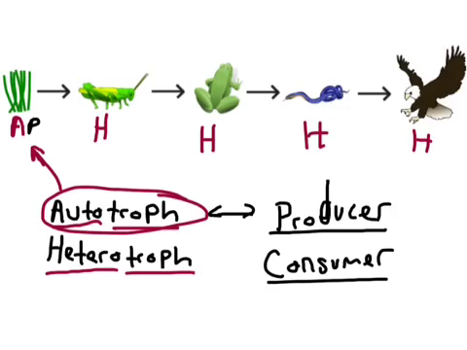The only difference is that when we mark our consumers, we mark what level they are. So we have first, second, third, and fourth consumers, and we have names for them. So the first consumer in our food chain, the thing that eats the producer, is always called the primary consumer, because it's the first. So primary consumer. And then, obviously, if you're the next level in the food web, so our frog here, if you eat a primary consumer, you're considered a secondary consumer.